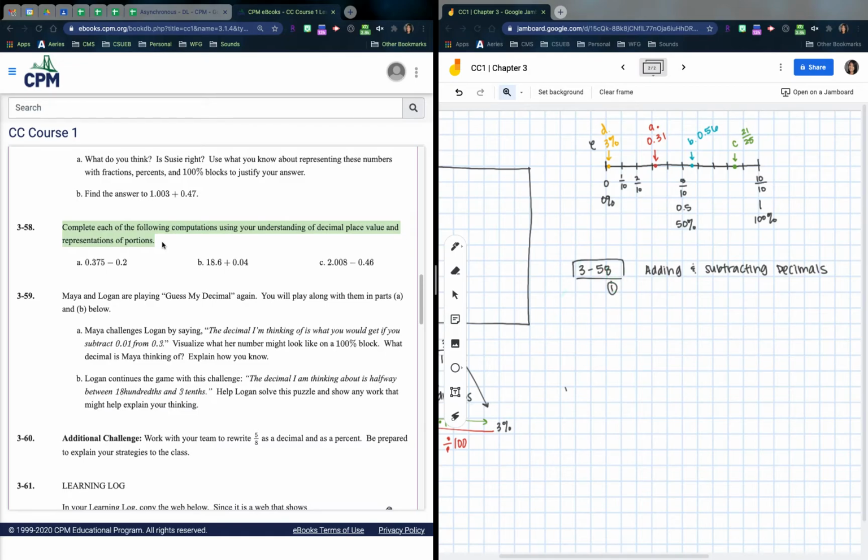So one was line up the decimals. And step 2 was fill in zeros for placeholders. And 3 was add or subtract.